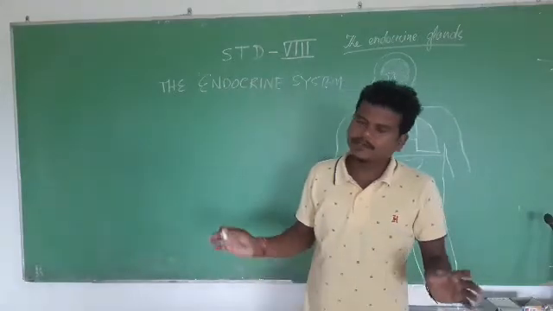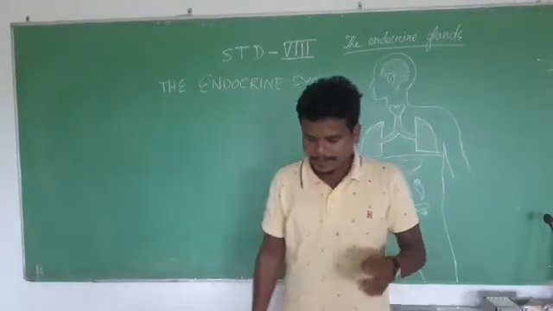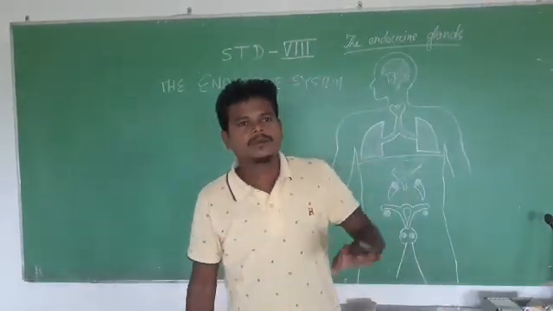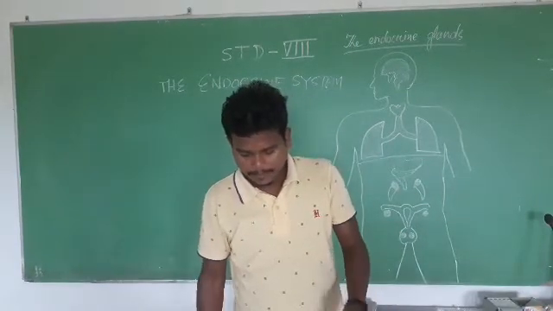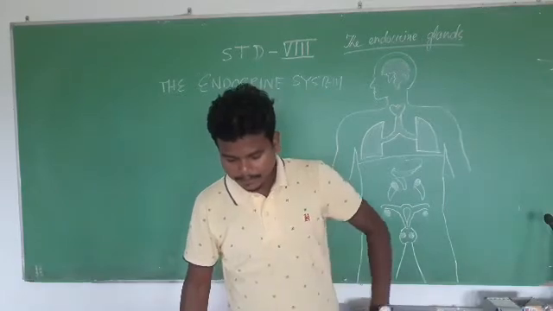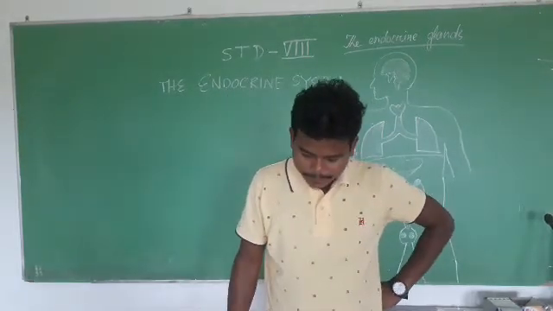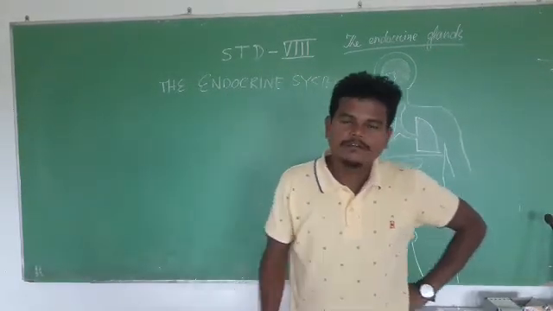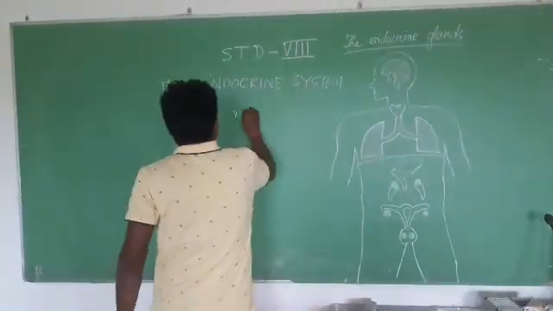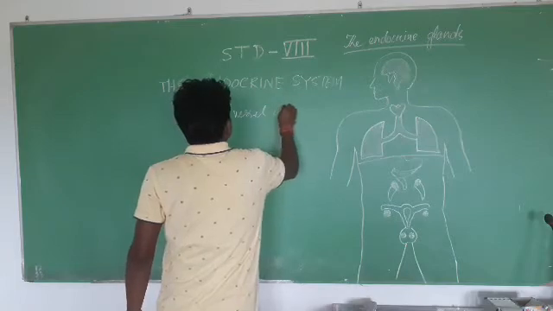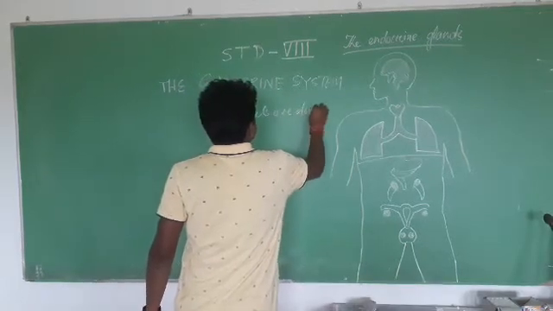They are different from the other glands. They discharge chemicals into the blood, unlike the other glands, which discharge their secretions through vessels, or we say ducts.